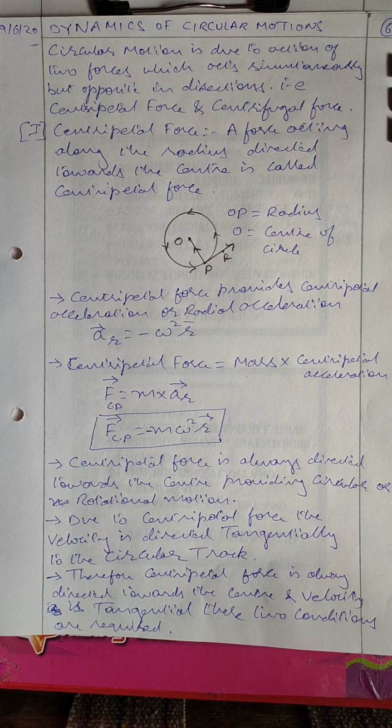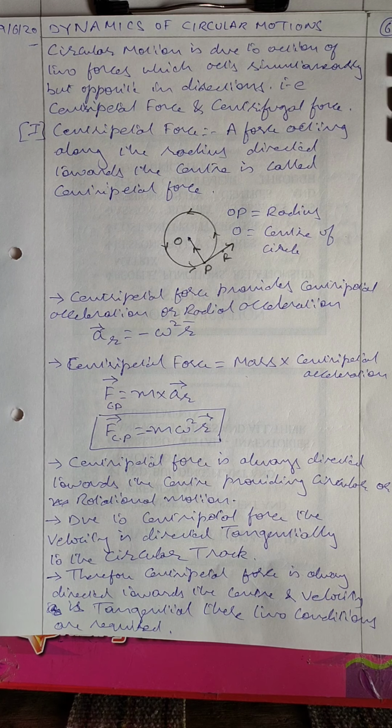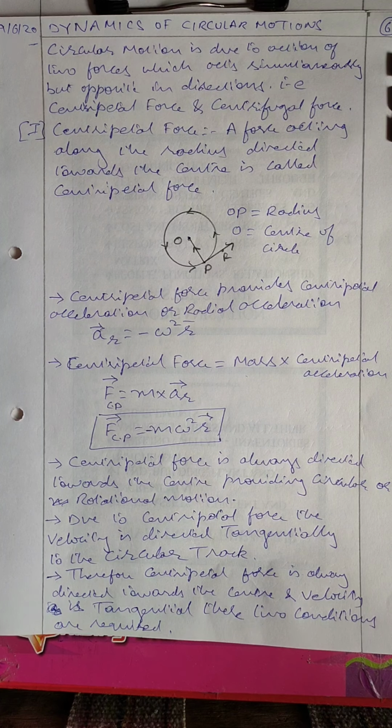What is centripetal force? A force acting along the radius directed towards the center is called a centripetal force. That means a force which makes the body revolve around a particular point. Suppose we take the example of a lanyard. A lanyard is nothing but a thread which is tied with a stone at one end, and the other end of the thread is in your hand. When you rotate that stone with the thread, keeping the thread tight in your hand, the stone revolves around your hand in a circular motion.